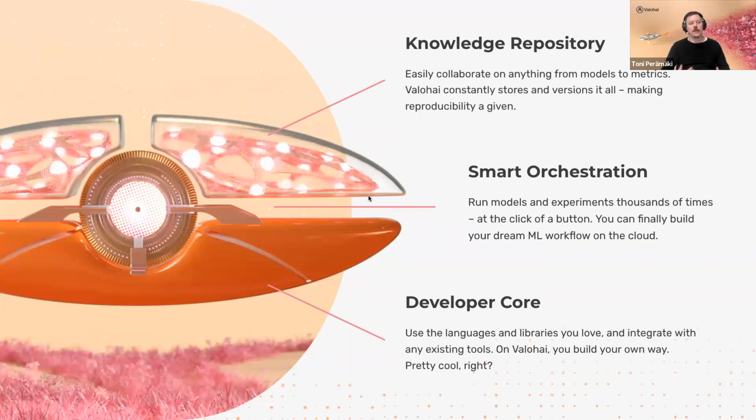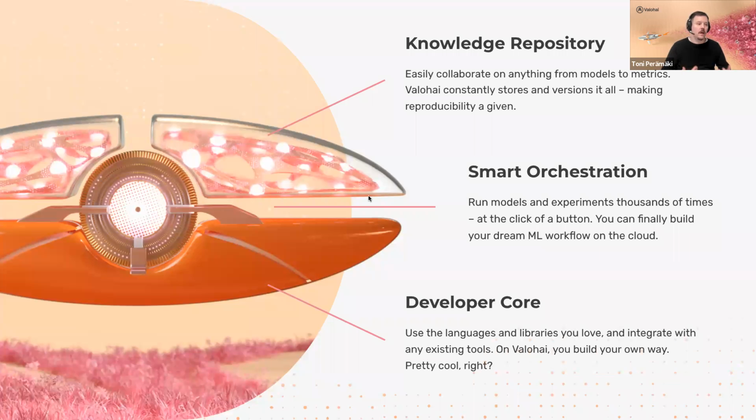First of all, Valohai is built around these three core concepts. First being the knowledge repository. So whatever you do on the platform, Valohai automatically tracks, logs, and versions all of that for you. This means that collaboration, whether it be around models, experiments, or different metadata, visualizing those can be done easily. It also means that reproducibility is basically given. If you run something on Valohai, you can always reproduce it later on.